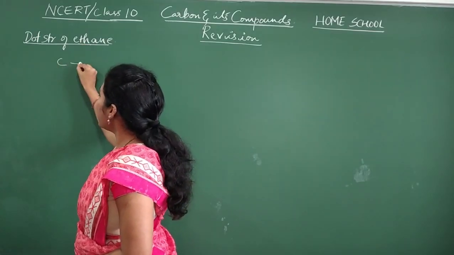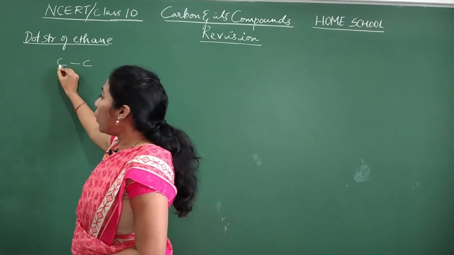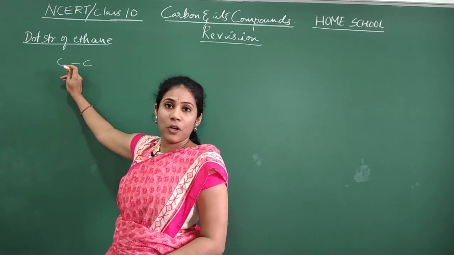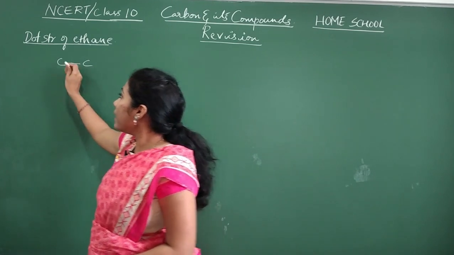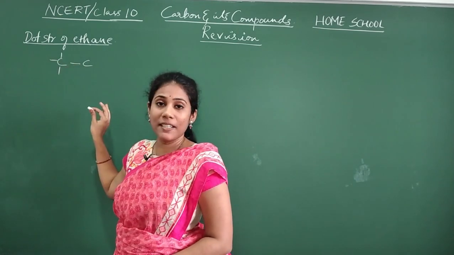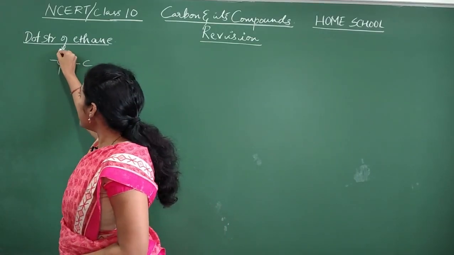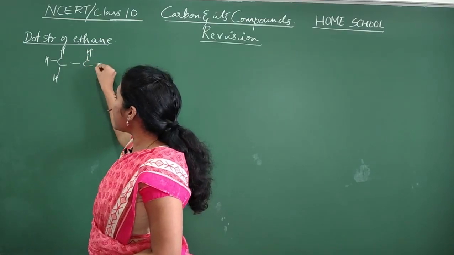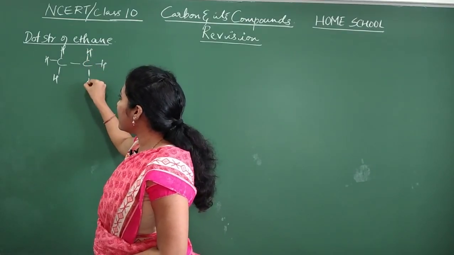Eth, in the sense 2 carbon atoms, isn't it? And always around the carbon atom you should have 4 covalent bonds. One bond is already there, so 3 more bonds you have to put to satisfy the valency. Yes or no? And these 3 bonds you have to show with hydrogen. So this is our ethane, isn't it?